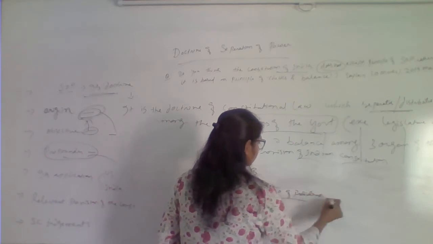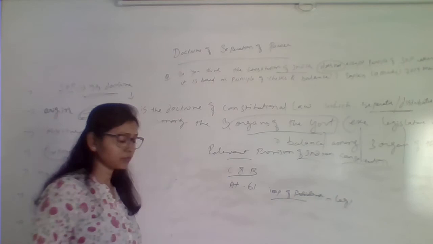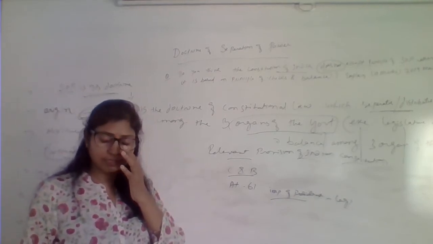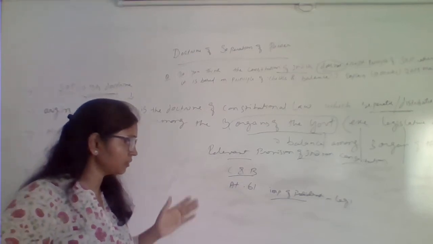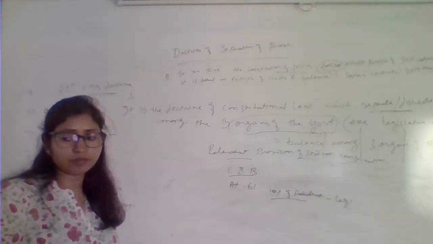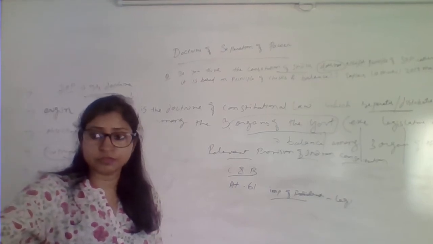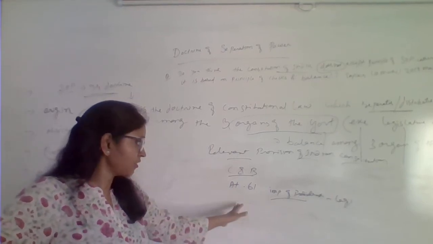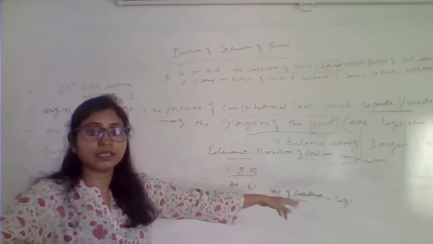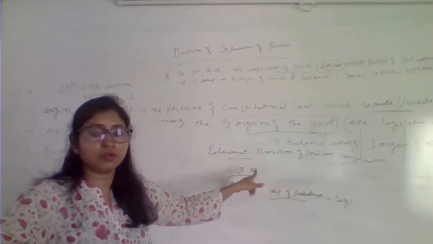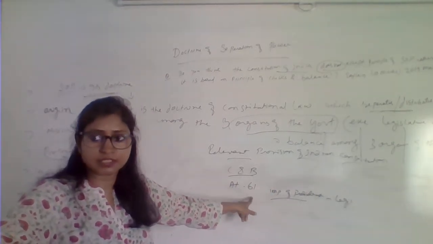So here the legislature has been given authority. If the Parliament passes a resolution seeking removal of the president on the ground of violation of the constitution, right? If the executive has violated the constitution, the legislature can remove the executive by following the procedure of Article 61.